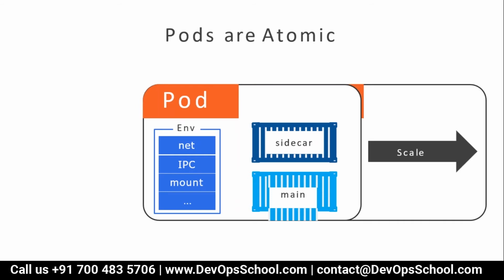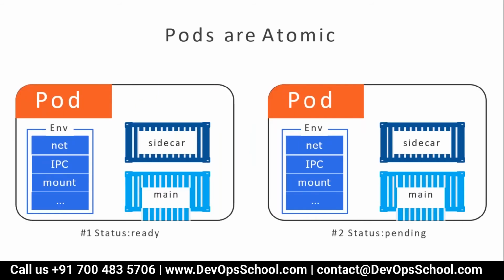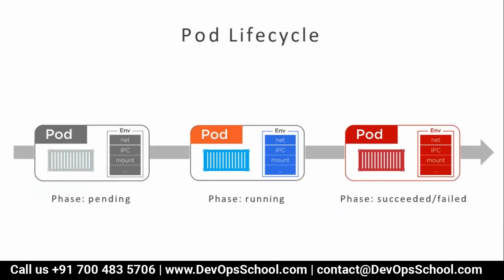Mind it, from one pod you can make multiple pods. That's called scaling. There are some states which we need to follow, the life cycle we call it. When you scale, it becomes a pending state. These are the states you see during the demo. First, whenever you create a pod, it's in pending state. Then you get the running state. Look at this image very carefully. Pod is pending because the container is not running. Container is running, the pod is running also. And when the container is dead, the pod becomes succeeded or failed.